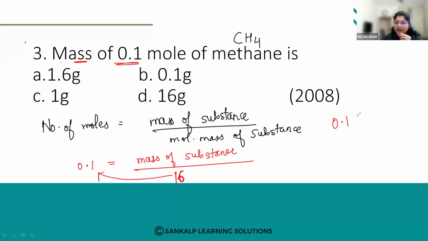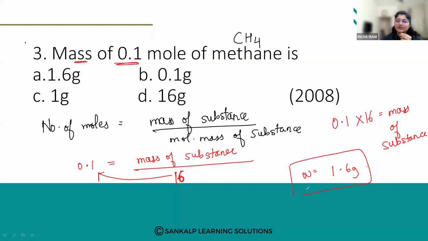So 0.1 into 16 is nothing but the mass of the substance. If you find out like this, I got 1.6 grams. So this is the mass of the given substance. Everybody got it? Yes, ma'am.